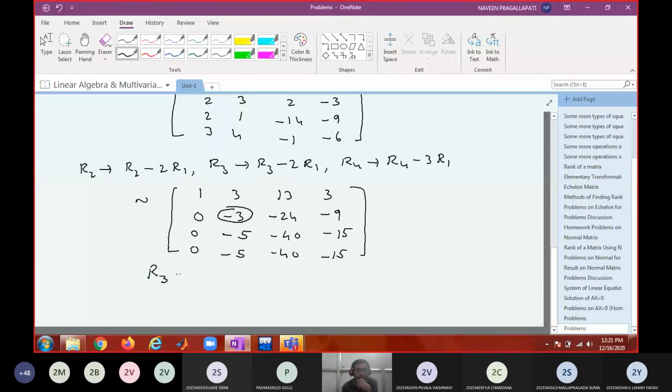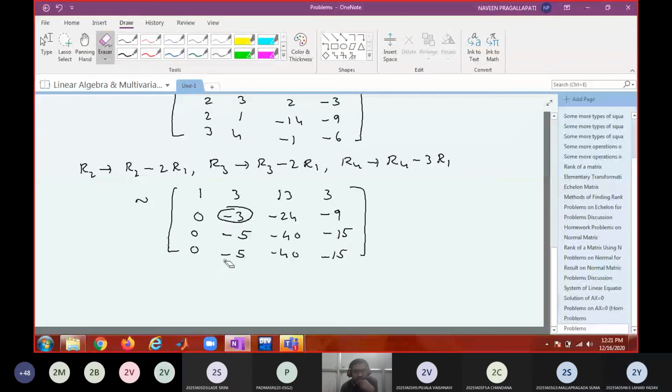R3 gets R3 minus R4, or maybe 3 is common in a row. Okay, you want me to divide each row, so that with calculation all rows will be the same.